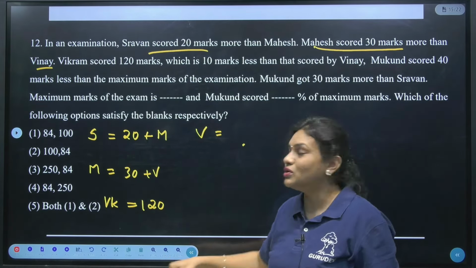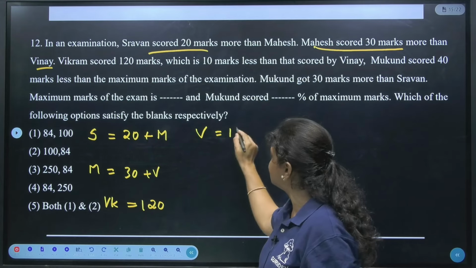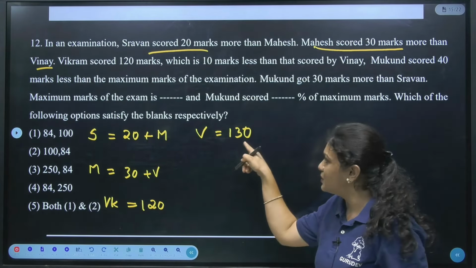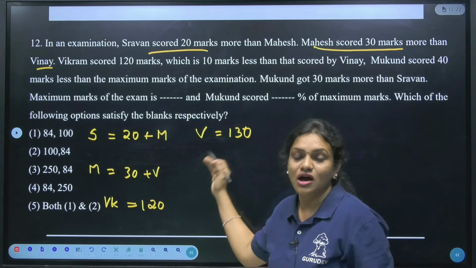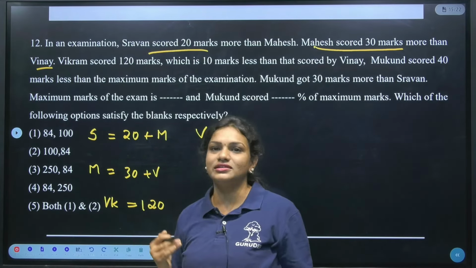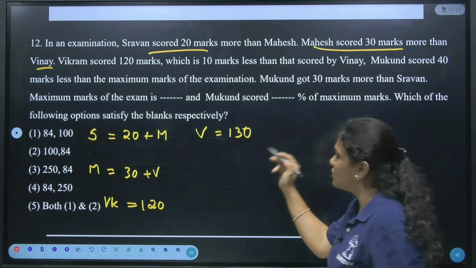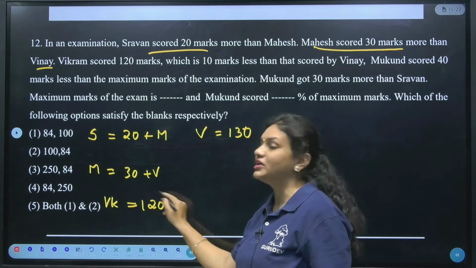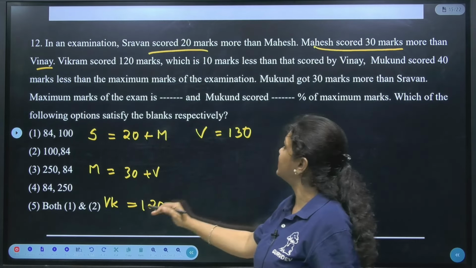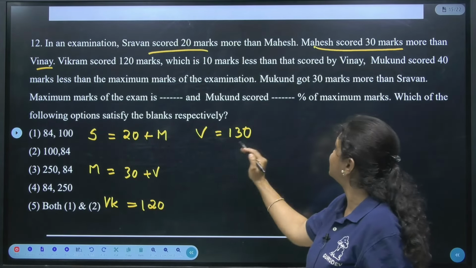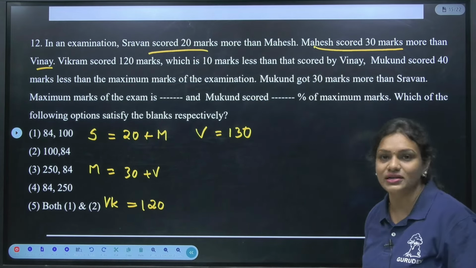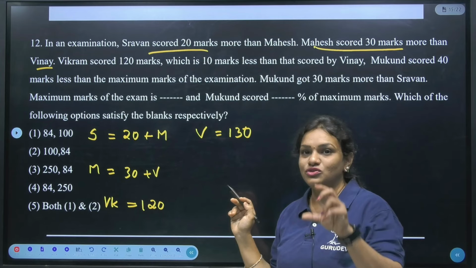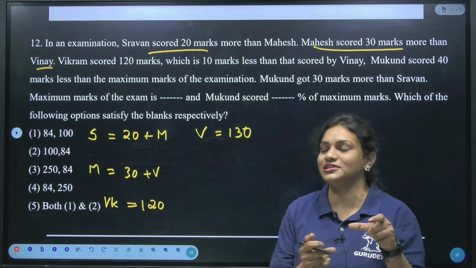So can I take this as 130 marks? Just try to understand here. If I compare Vinay's marks with Vikram's marks, how much difference are we getting? Isn't it 10 marks difference? Okay. If not, just go through the sentence once again. Vikram scored 120 marks. This is 10 marks less than that scored by Vinay. Is it clear? So if I take Vinay as 130 marks, to that 130 marks, 10 marks less, in the sense, how much is it?